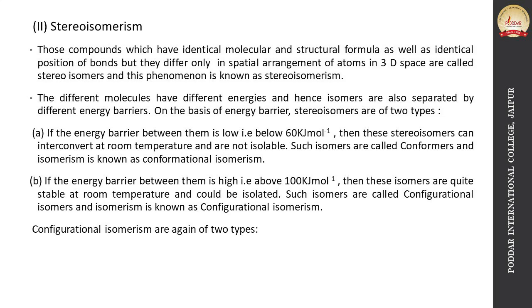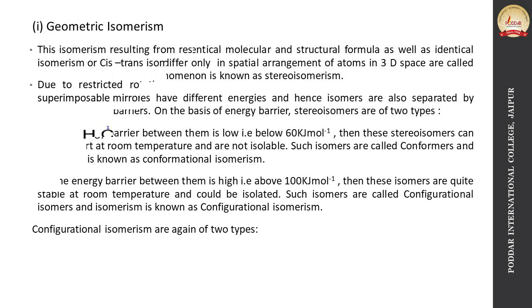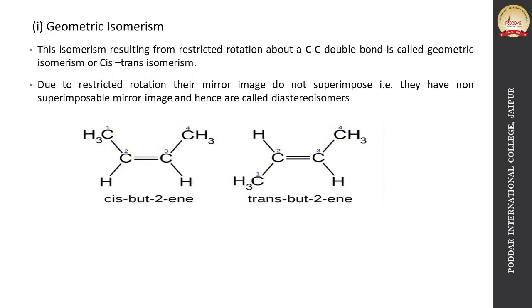If the energy barrier between the isomers is high, that is above 100 kJ per mole, then these isomers are quite stable at room temperature and can be isolated because the energy difference between the two isomers is very high. Such isomers are called configurational isomers, and this isomerism is called configurational isomerism. Configurational isomerism is of two types, geometric isomerism and optical isomerism.